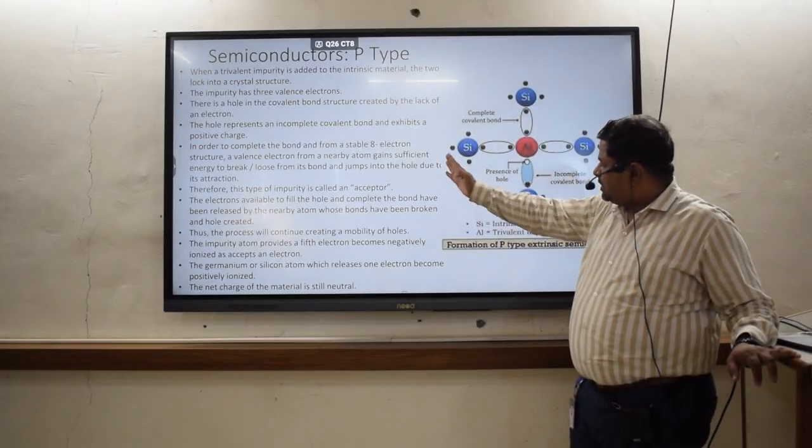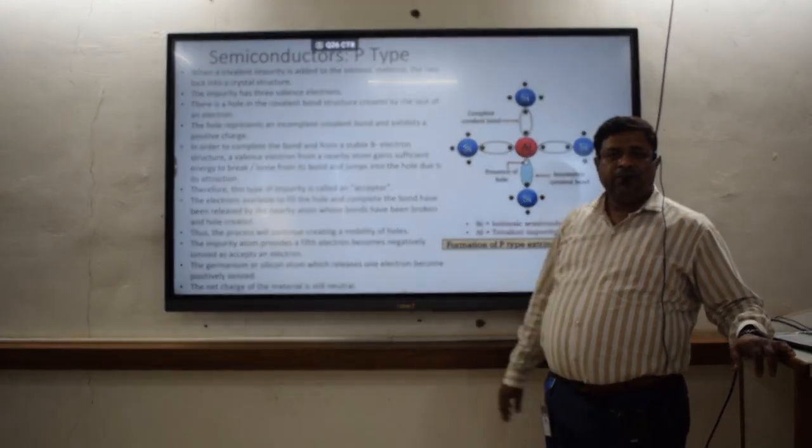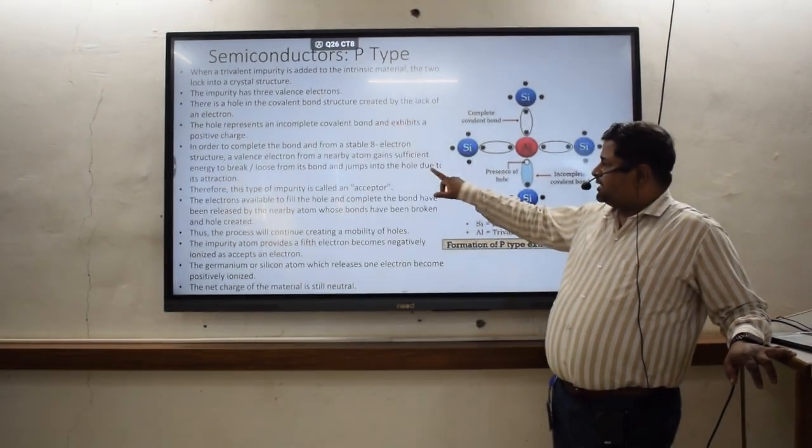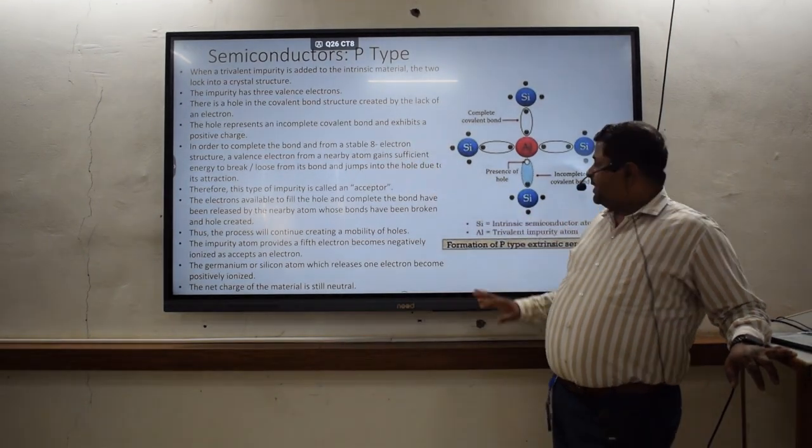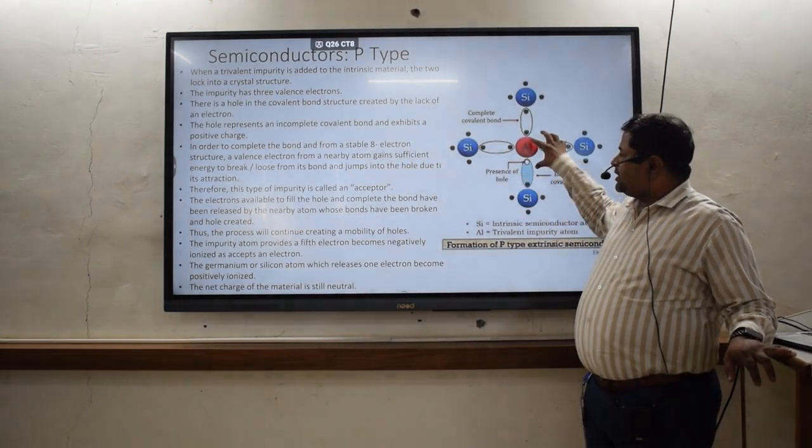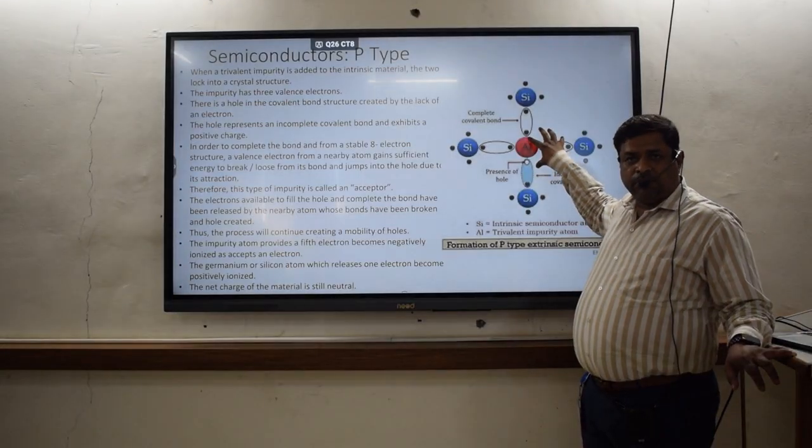There is a little overlap in the image, because of which there is a break here, okay? But you have to understand. So what they are saying is, I want to make it an 8 electron stable compound over here.